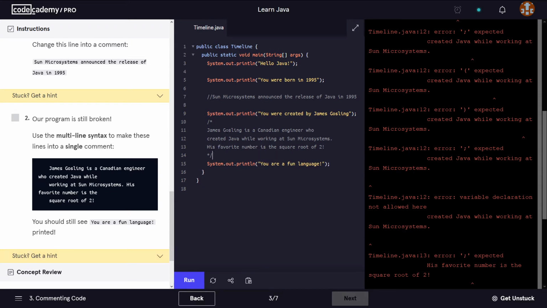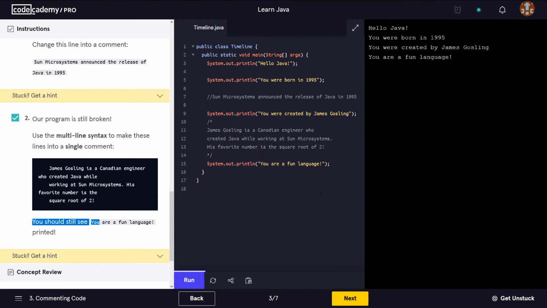So once we've done this, we should still see "You are a fun language" printed on the screen. There you go. So we're seeing this, okay? Of course, alongside all the other valid statements that are written in here on line 5, on line 9, and of course on line 15.